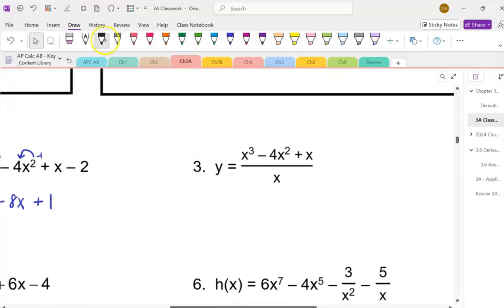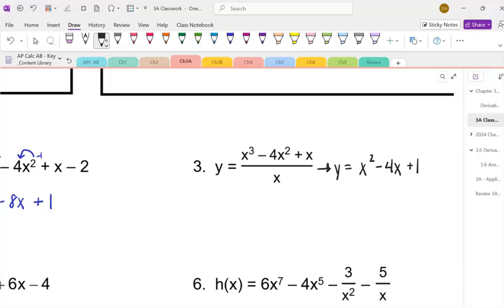For problem number 3, we're going to use our fraction rules and rearrange this. So we've got y equals, so we get to put x underneath each one and reduce it. So we've got y equals x squared minus 4x plus 1. And then we're going to go ahead and take the derivative of that. Now, y is a little bit different than f of x or g of x.